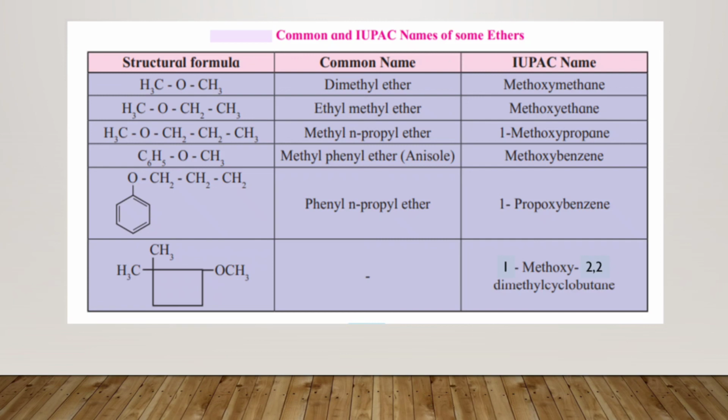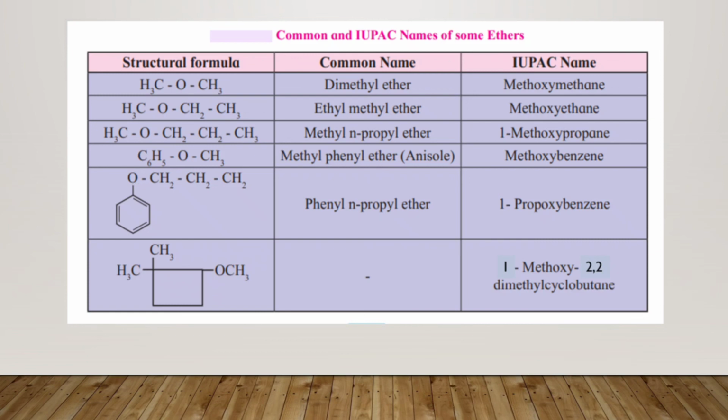The common name for the first structure you can see, since two methyl groups are present, the name is dimethyl ether. The next one, we will first see about the common name. You have the oxygen. At one side of the oxygen you have presence of CH3 group, and at the other side you have the presence of CH2 CH3 group. So the name will be ethyl methyl ether, and this is given according to the alphabetical order. Since E comes first in alphabet and M comes afterwards, the name will be given as ethyl methyl ether.